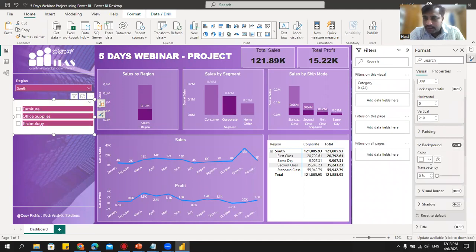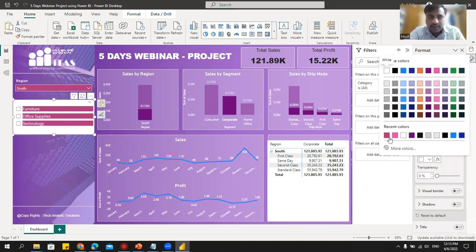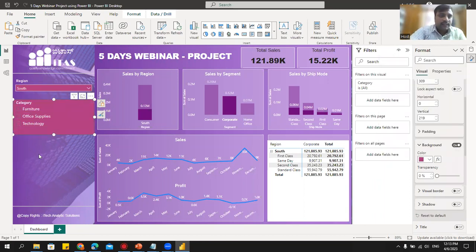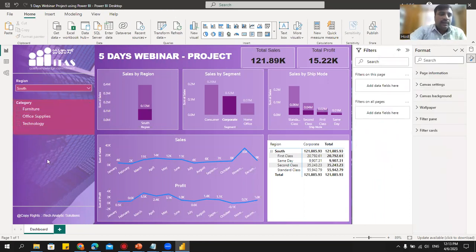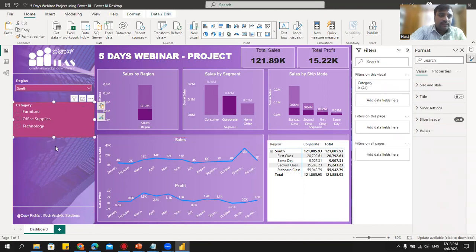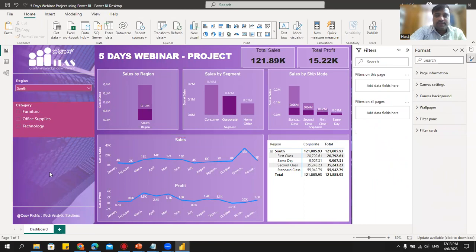And we'll change the background color here to this color. Okay, like this. Let me keep it a little bit down. Okay, so we'll use this space for buttons, that is navigations. We'll create some more charts there. I'll show you how to create those charts as well.